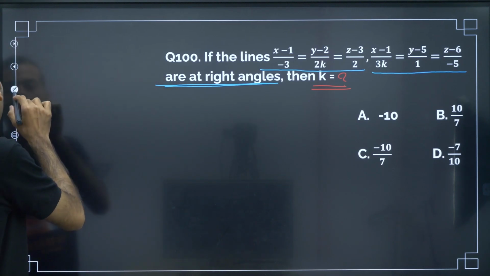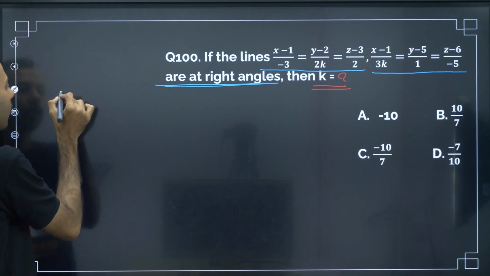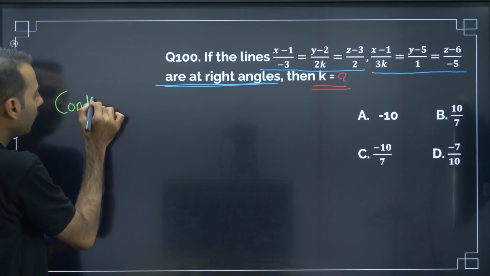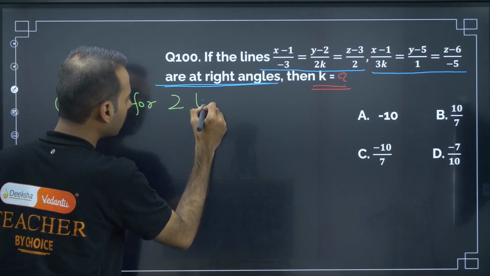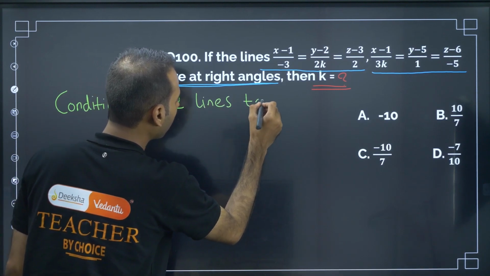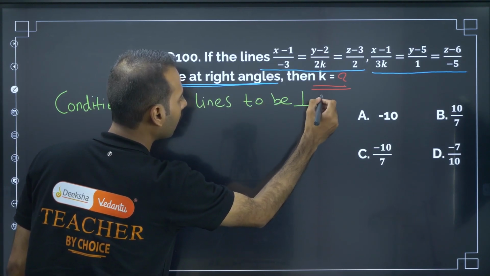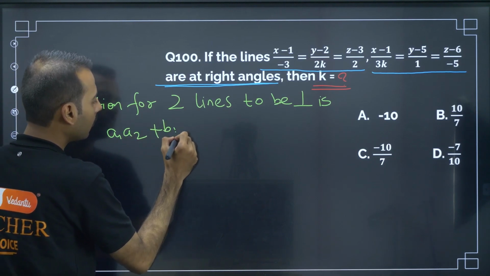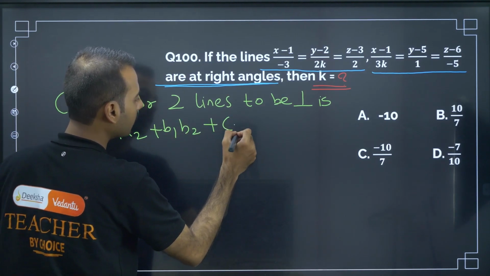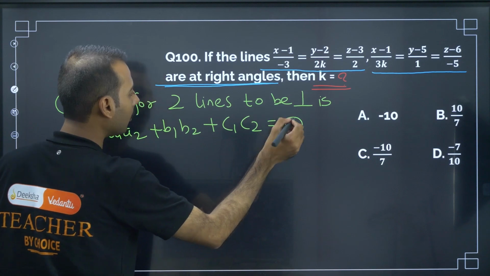Now one synopsis point you should be knowing. The condition for two lines to be perpendicular is a1 a2 plus b1 b2 plus c1 c2 is equal to 0.